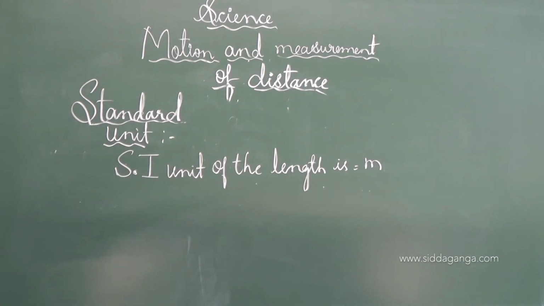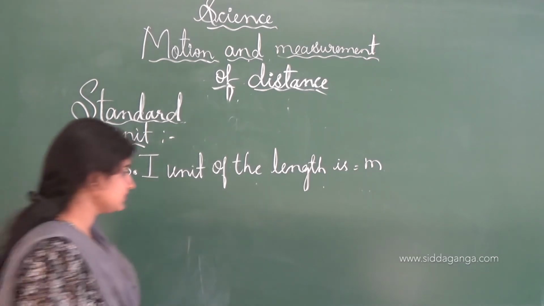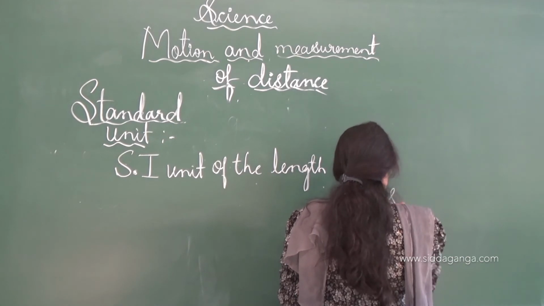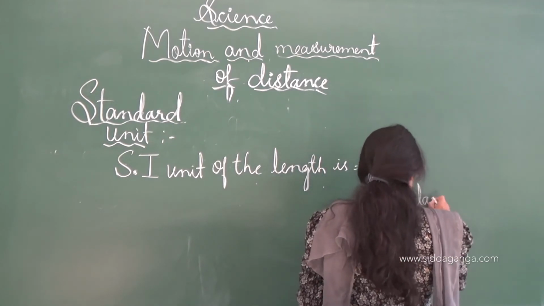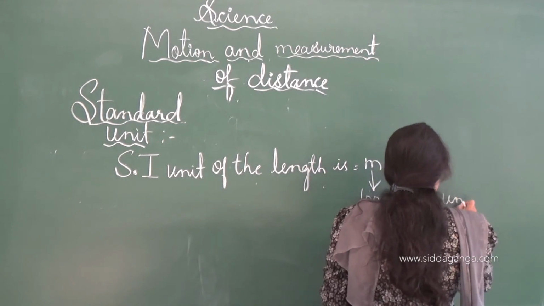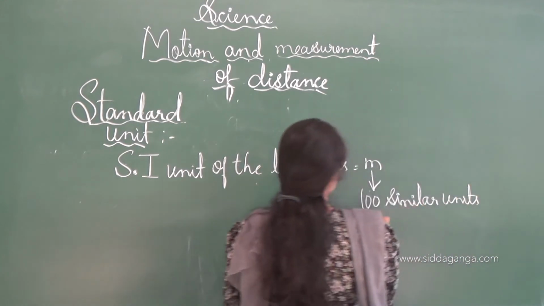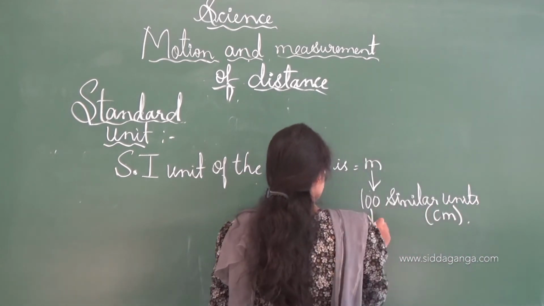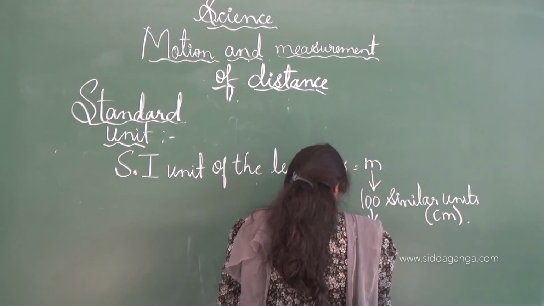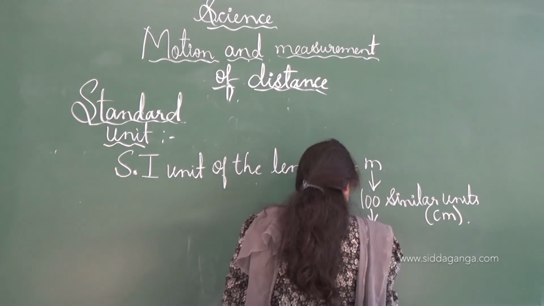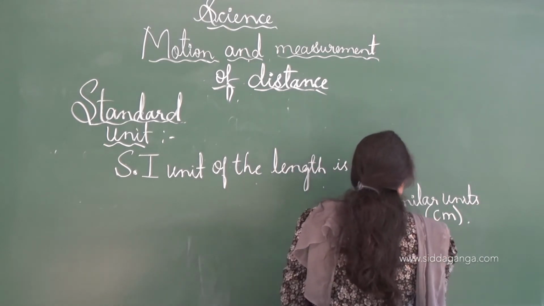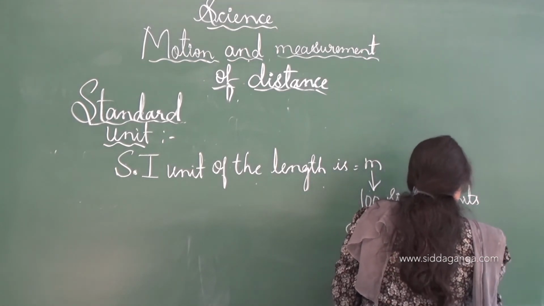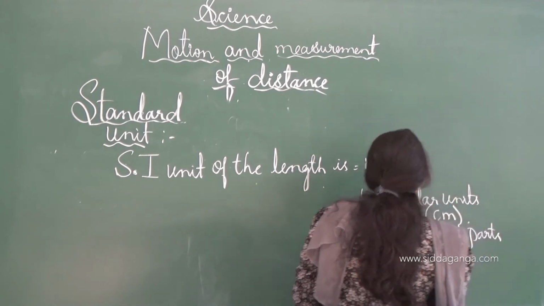Each meter is divided into 100 similar units known as the centimeter, and each centimeter is divided into 10 equal parts known as the millimeter.